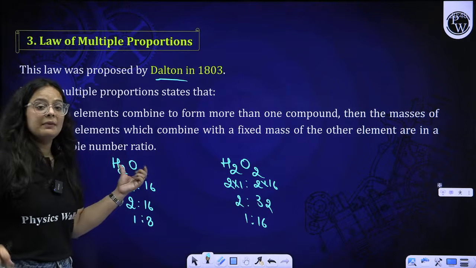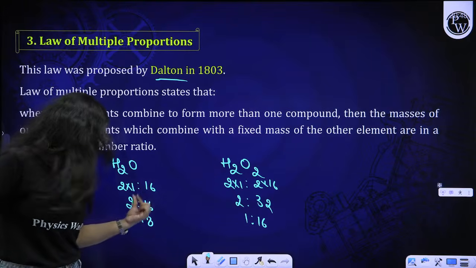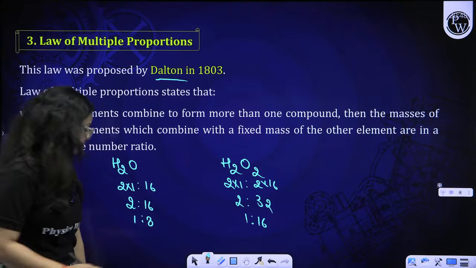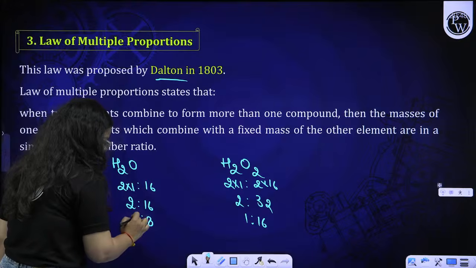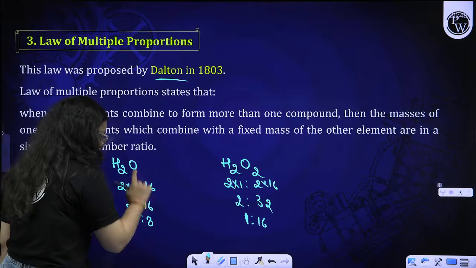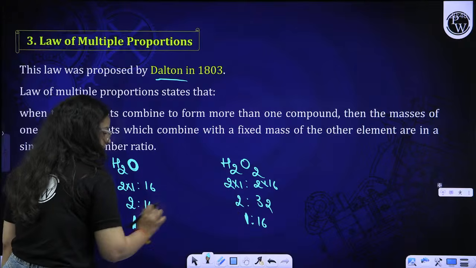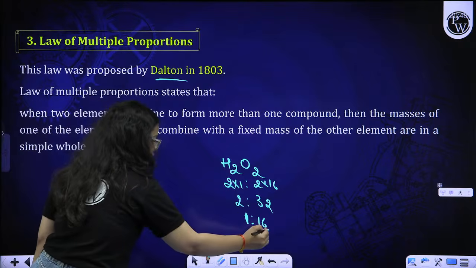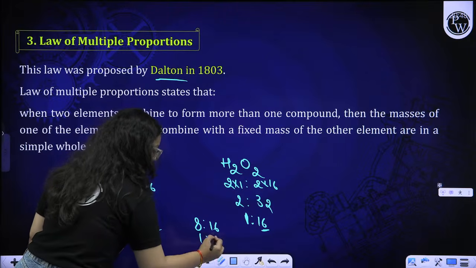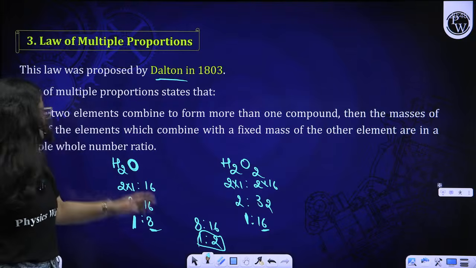So when two elements combine to form more than one compound, consider the mass of one element that combines with a fixed mass of the other element. Let us suppose 1 of hydrogen is fixed over here. The ratio of oxygen, 8:16, is 1:2. So this ratio is coming out in whole numbers. So this is the law.